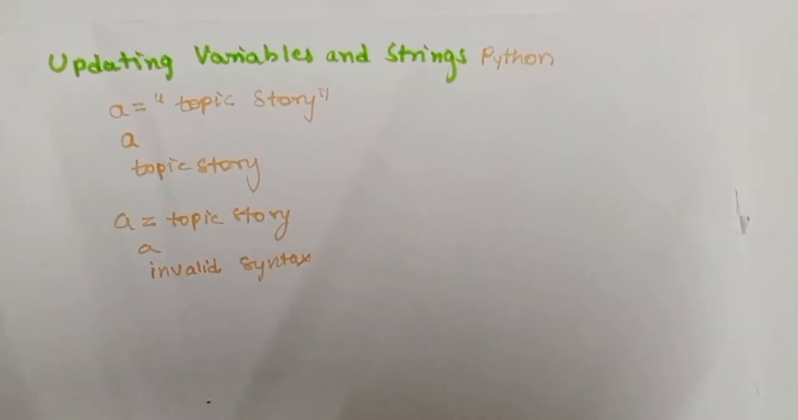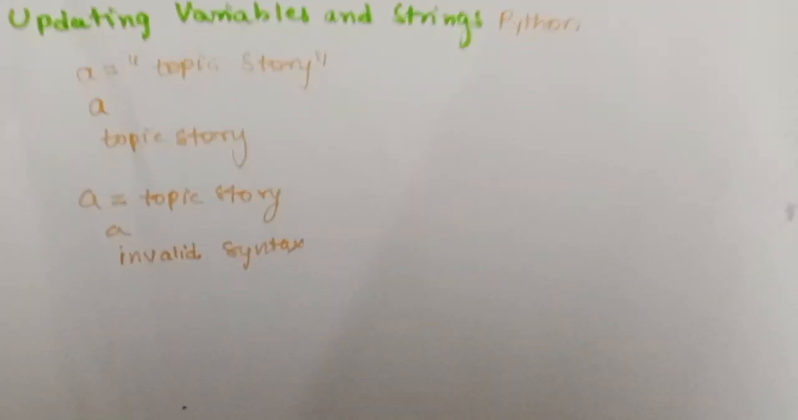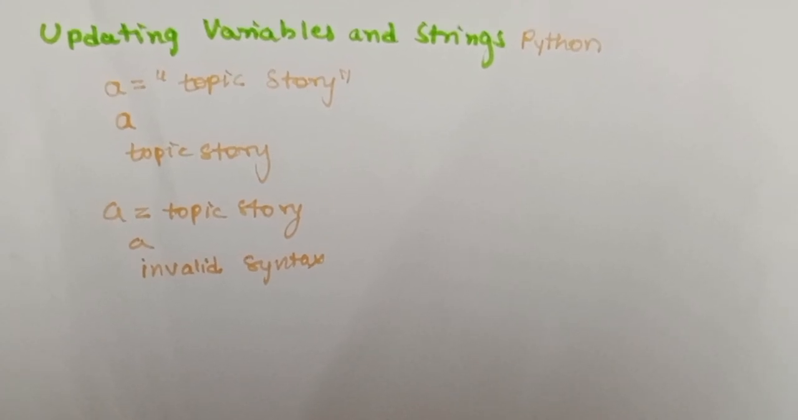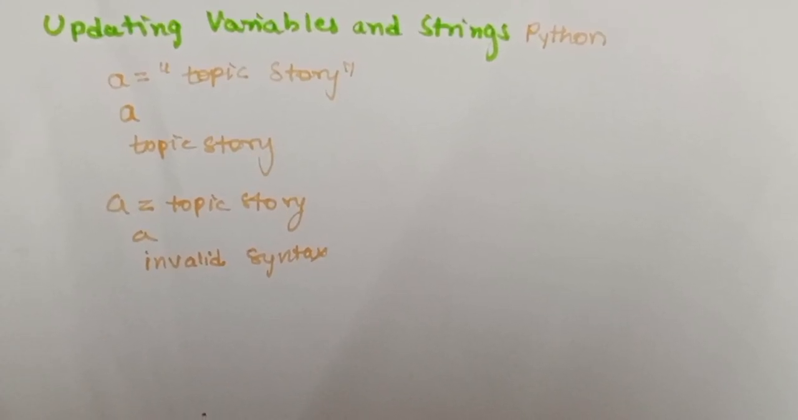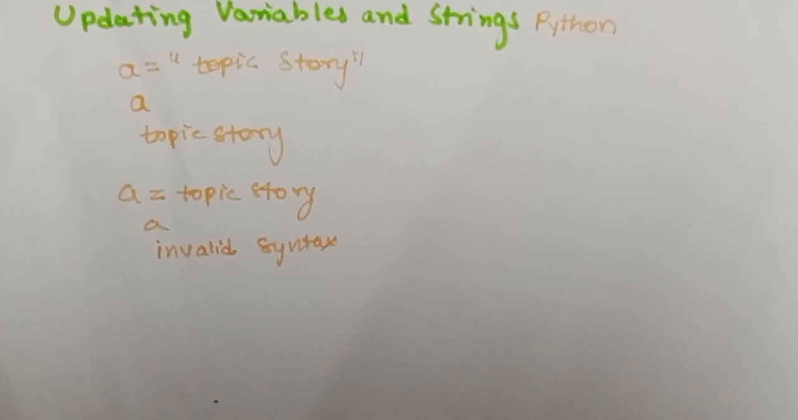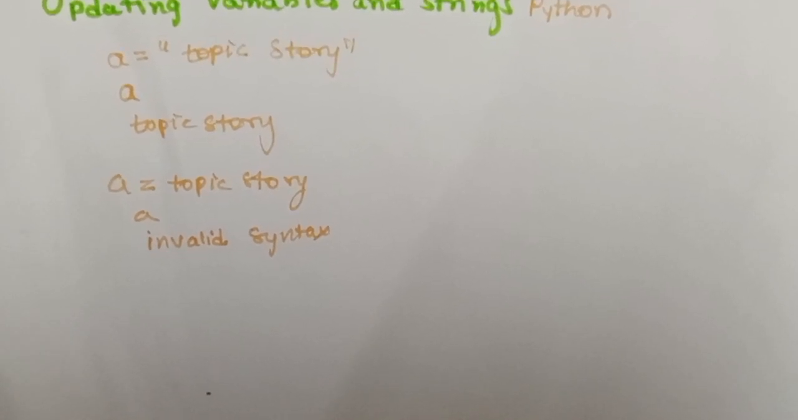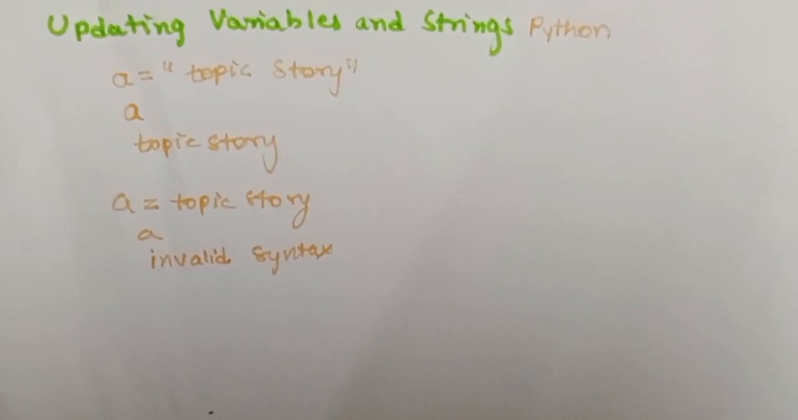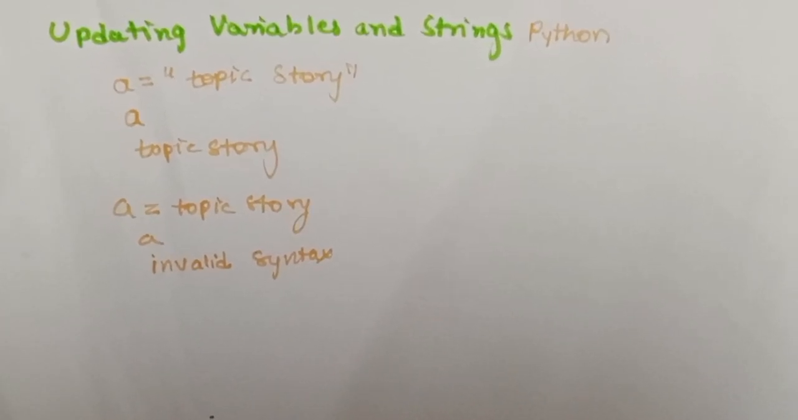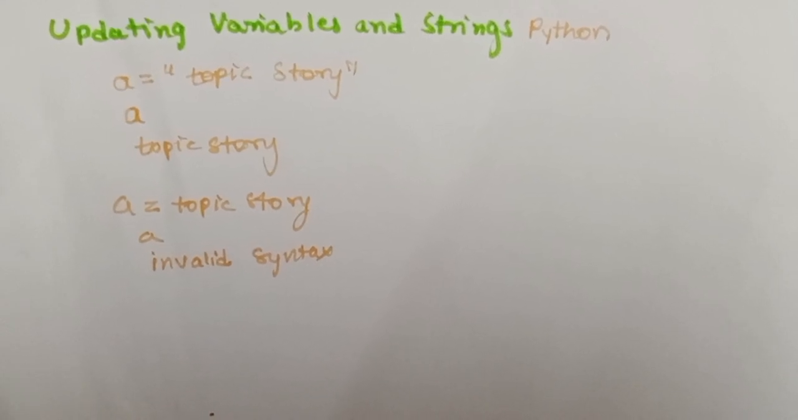तो आज हम देखेंगे updating variables and strings in Python. So in this case we took a variable a and we assigned it topic story, and we printed a and we got the output topic story. At the same time we took a is equals to topic story without double quotations and we print a, and we got invalid syntax, which means Python is not understanding what we are giving as input. So it is simply like a non-living thing not understanding what we have done in our program.